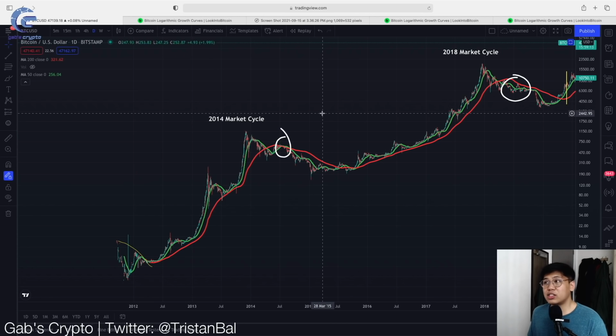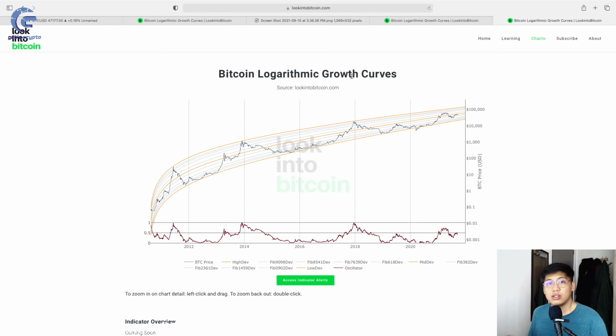Now, to understand if this is the start of a market cycle phase, let's dive into this Bitcoin logarithmic growth curve. So if you're new to this channel, the Bitcoin logarithmic growth curve tells us the 4-year market cycle, and then it actually tells us where the market cycle bottom is and where the market cycle peak is. And it also indicates which phase we are in of our market cycle.